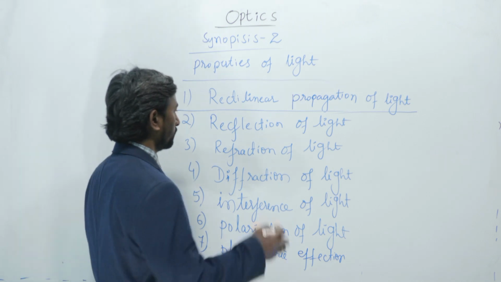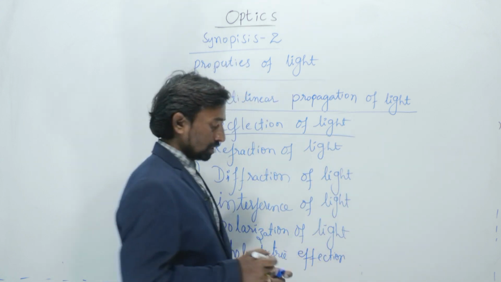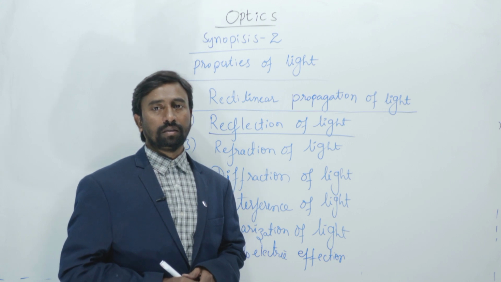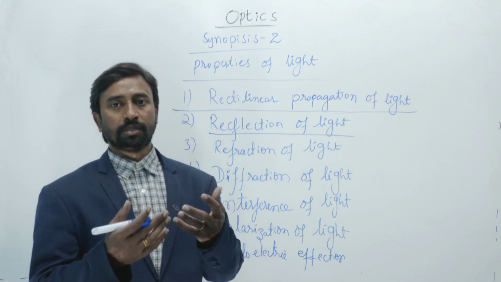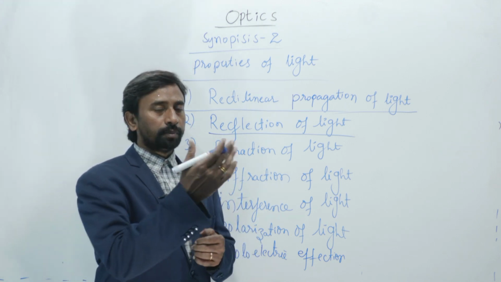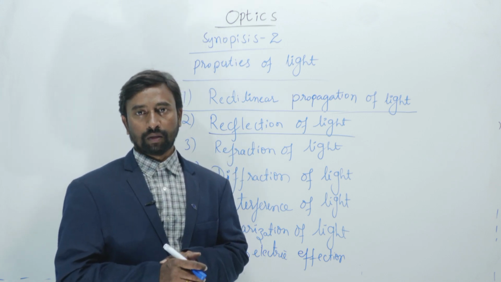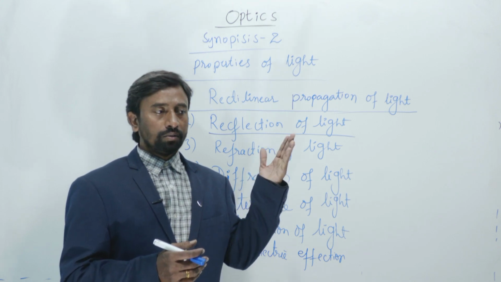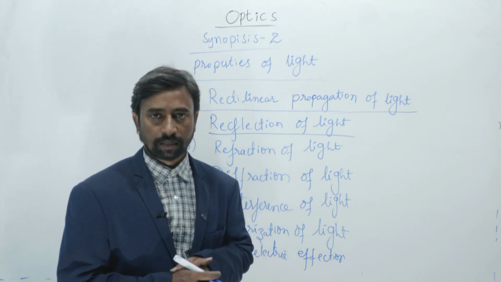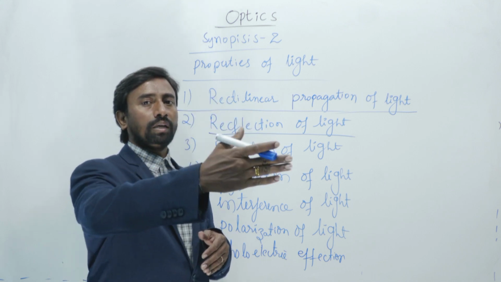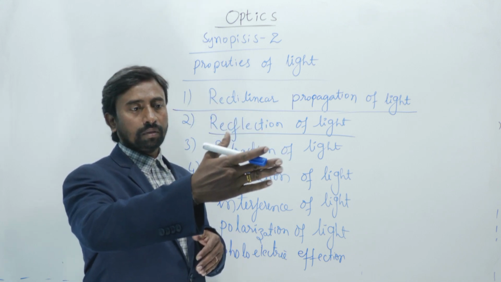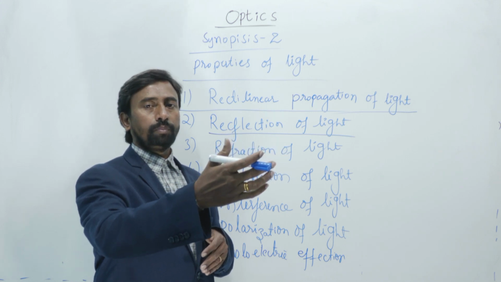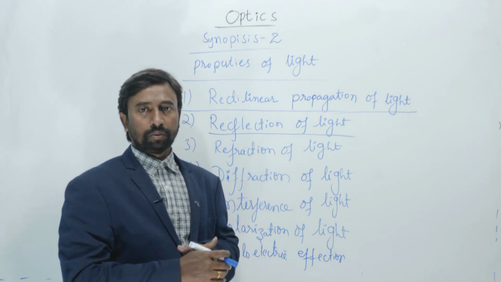Next property we are going to see here, reflection of light. So what is reflection of light? Whenever light falls on an obstacle or object, it is reflected back into the same medium. In a homogeneous medium, when light is traveling, if any obstacle comes in its path and the light encounters it, then it retraces its path into the same medium.